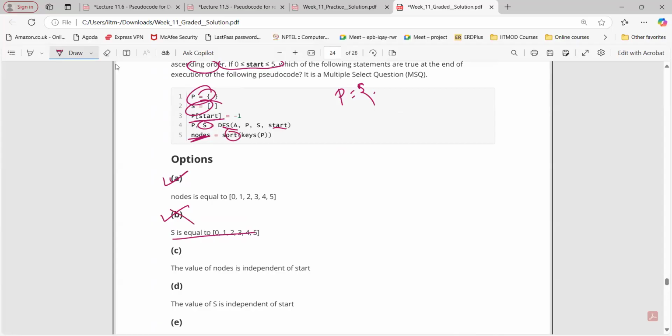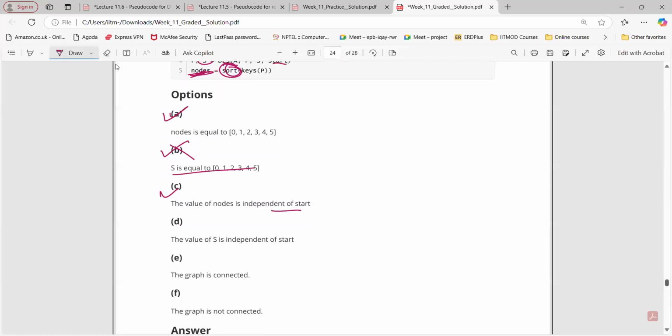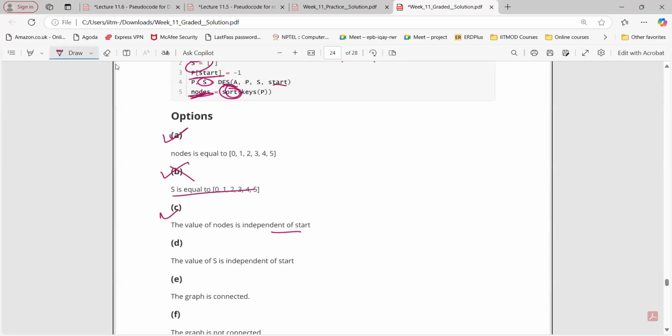Option B is not correct. We're applying the sort function to only nodes here, so the values of nodes are independent of start. Yes, that is also correct. Doesn't matter, anyway we're applying the sort function, so we will get it like this. Okay, and what about D? Value of S independent of the start? No, sir, it depends, right? It depends on which node we are starting from.